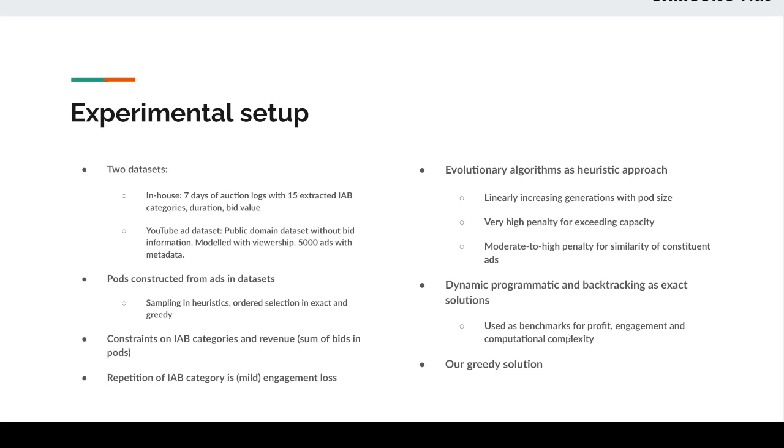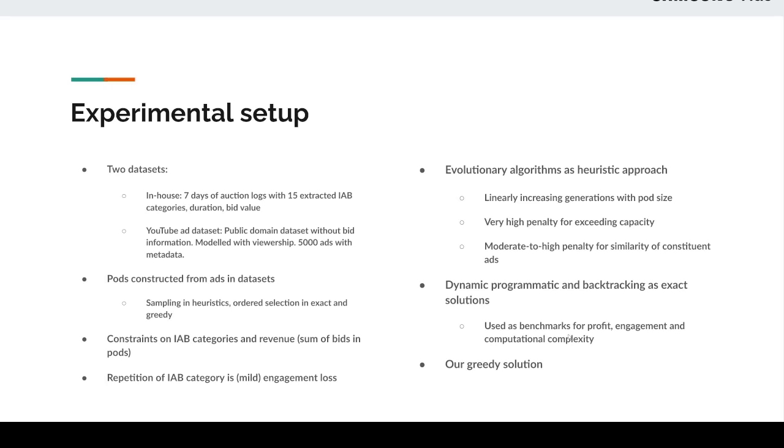Before we move on to the results, let's look at our experimental setup. We have chosen two datasets. One is an in-house dataset, which is obtained from 7 days of auction logs, from which we extracted 15 different IAB categories, duration and bid value of ads. The second set is a YouTube ad dataset, which is a public domain dataset. However, this lacks bid information, which we have modeled with viewership. This contains 5,000 ads and their metadata.